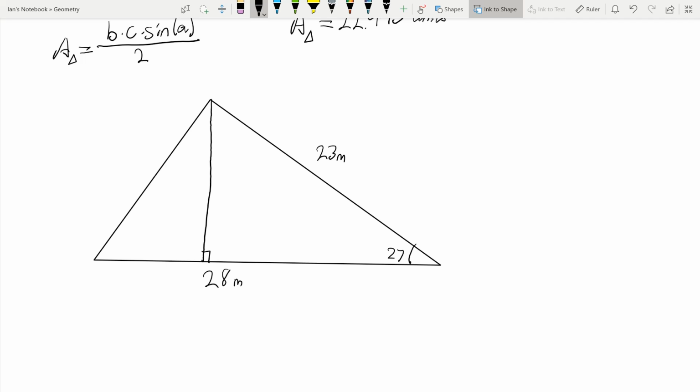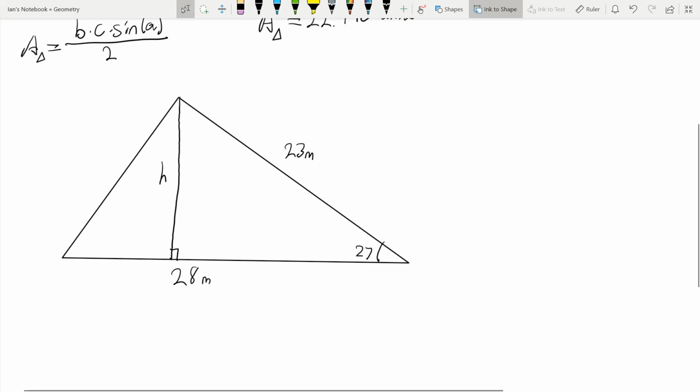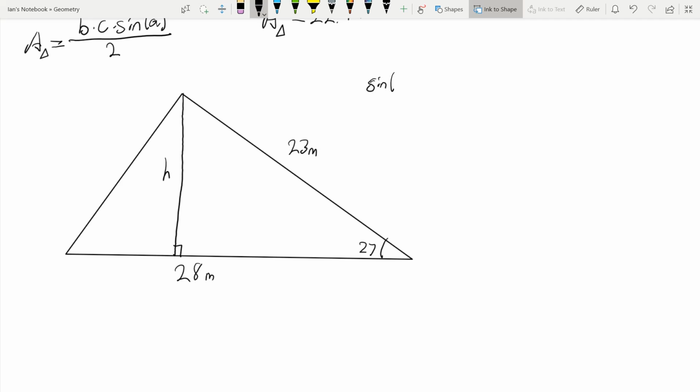We can either do the altitude method, where we solve for the height first and then solve for the area, or we can do the area method. So let's do both. Let's solve for h first. The sine of 27 is equal to our opposite side of h divided by 23.